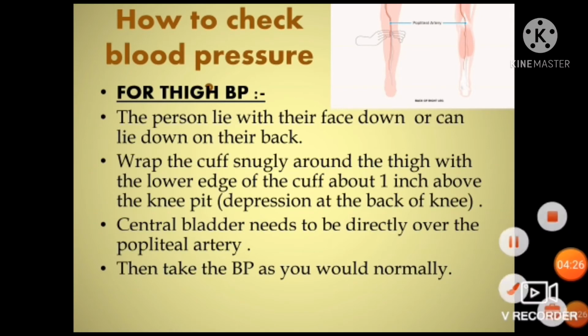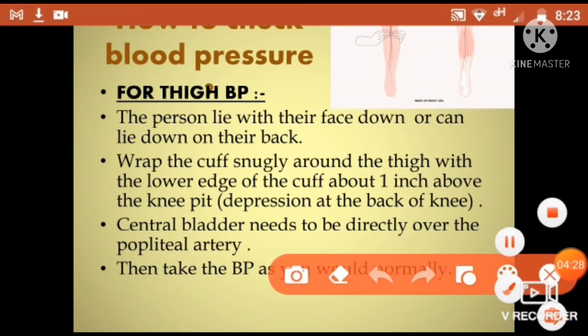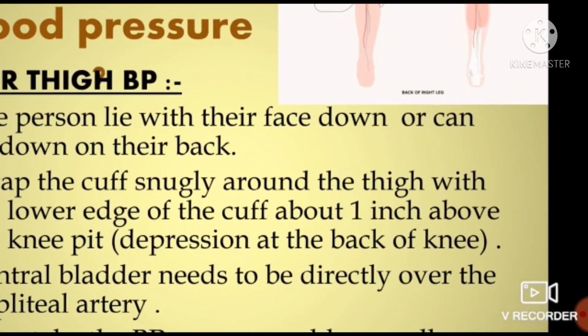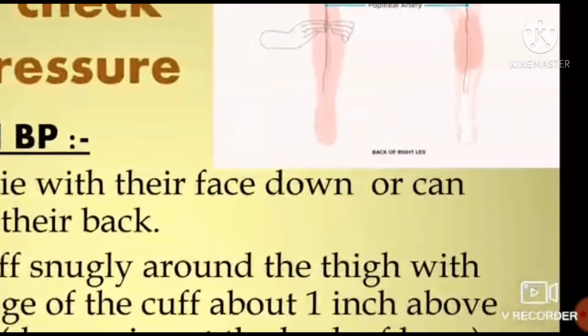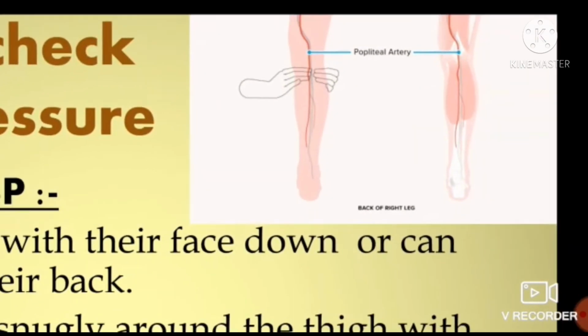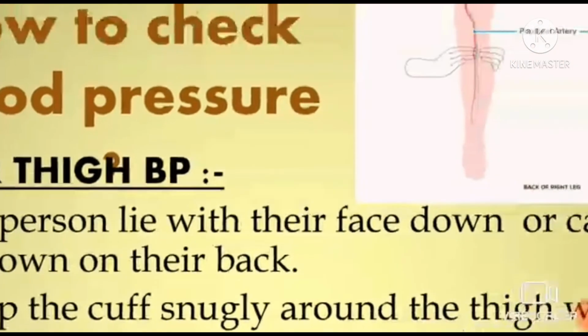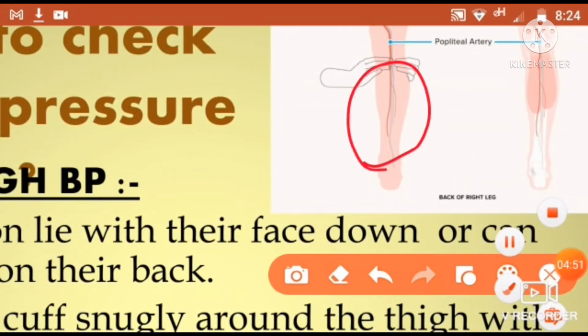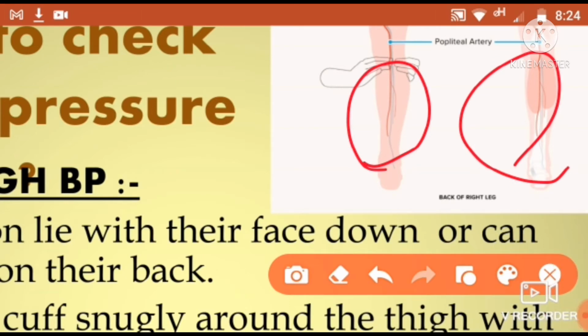This sphygmomanometer is mostly applied in our society, but there are many different methods, such as for thigh blood pressure. We can also check our blood pressure by the thigh. What is the thigh? You can check here. What is the main or important artery which is showing your blood pressure? The popliteal artery. This is the popliteal artery, and it recognizes your blood pressure values or gives you an exact reading on your apparatus whenever you check at the back of the right leg.